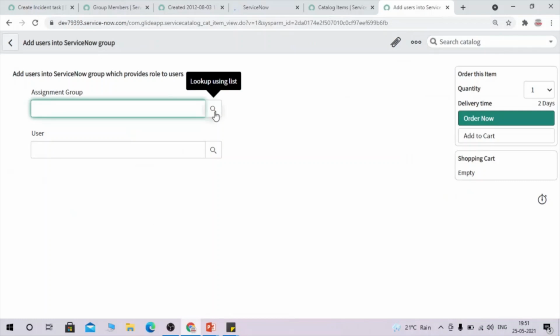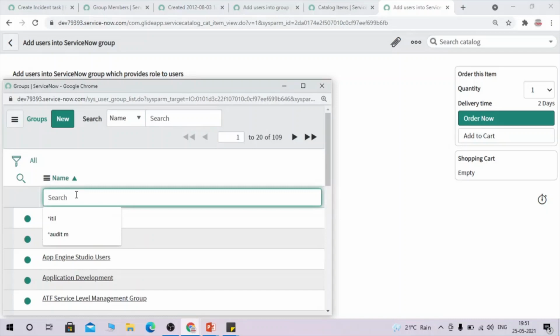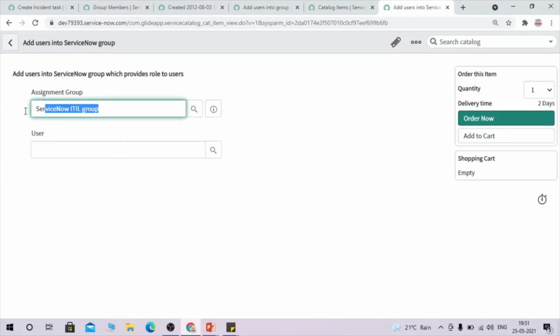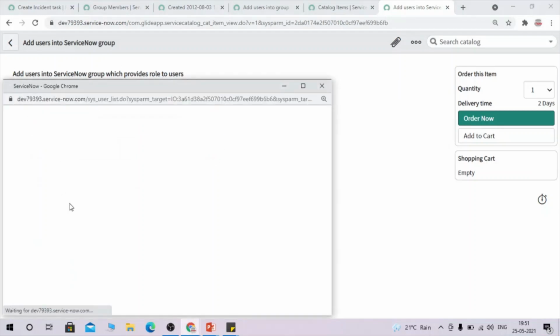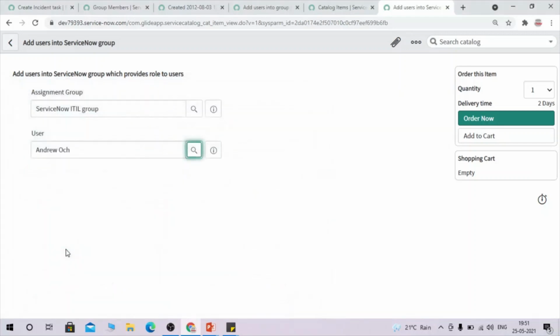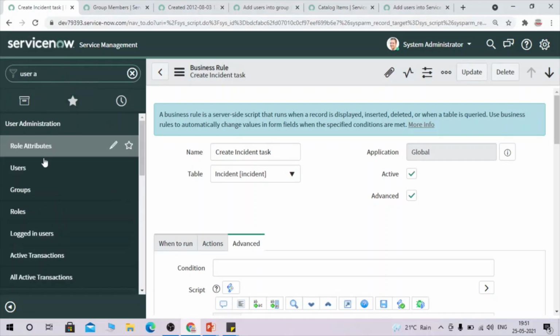So I want to add this user into the ServiceNow ITIL group. I'm going to select Andrew Och, and add that user into the ITIL group.